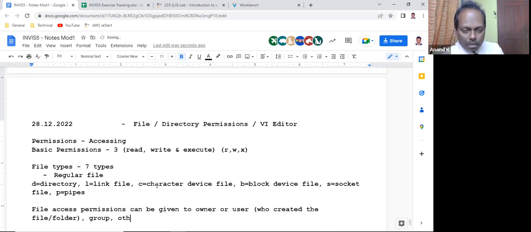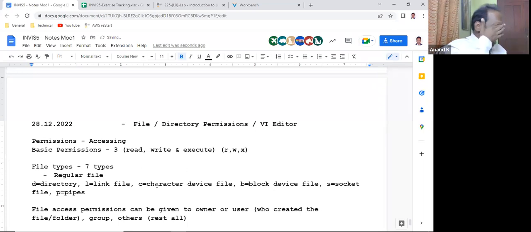I'll say write like others, rest all. Access, I'll tell you once again, file access permissions can be given to owner or user, group, and others. Three types. What is meant by the owner? The one who has created the file is called the owner. Again, I repeat, the person who has created the file is the owner of the file.